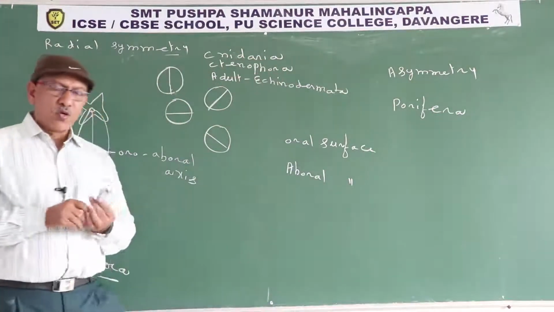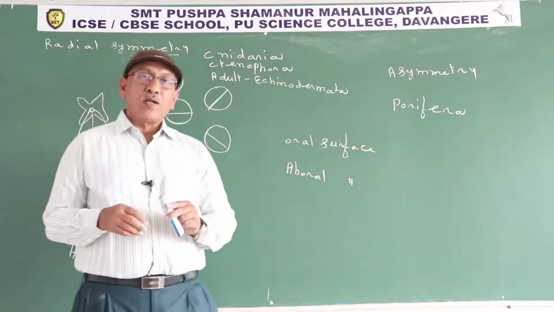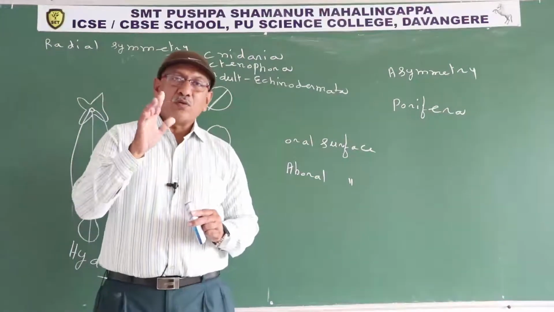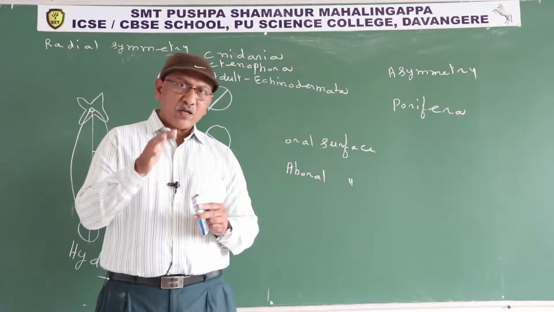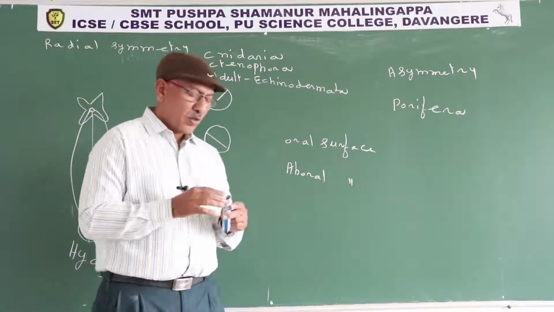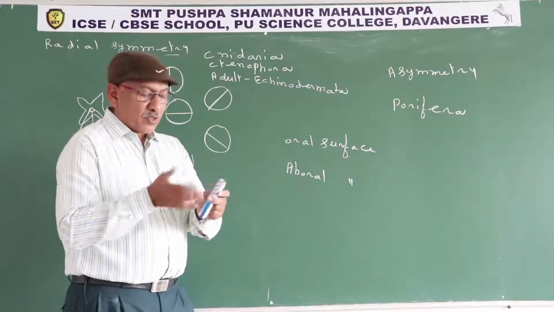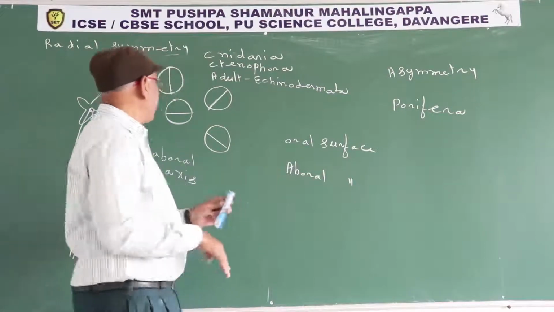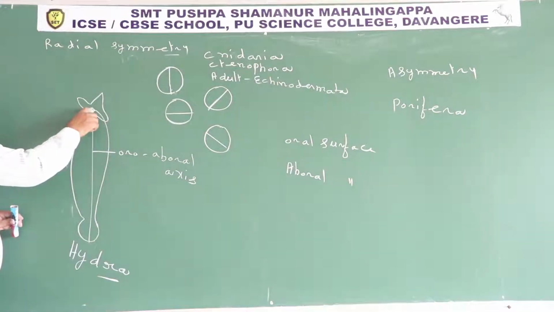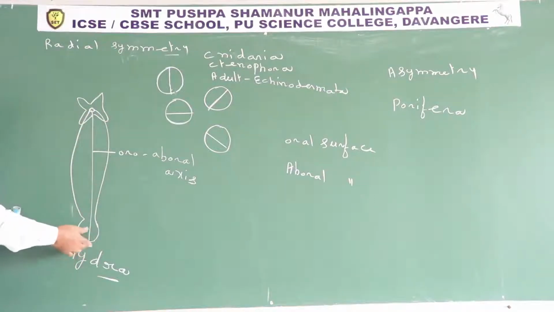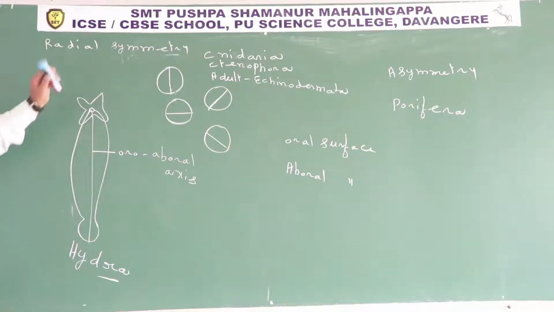What is oral? The surface on which the mouth is present is known as oral. The surface opposite to oral is known as aboral. In radially symmetrical animals, the principal axis extends from the middle region of the oral surface to the middle region of the aboral surface.